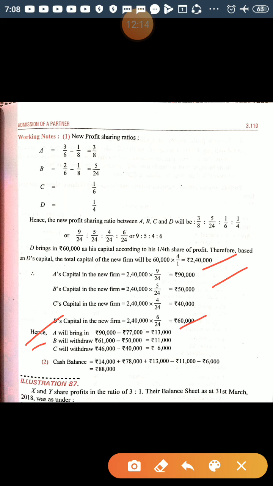So the excess capital, surplus capital, he will withdraw, 11,000. In the same way, C's capital in the new firm is 2,40,000 multiplied by 4/24, 40,000, and at present C has 46,000. So C will withdraw the excess amount of 6,000.